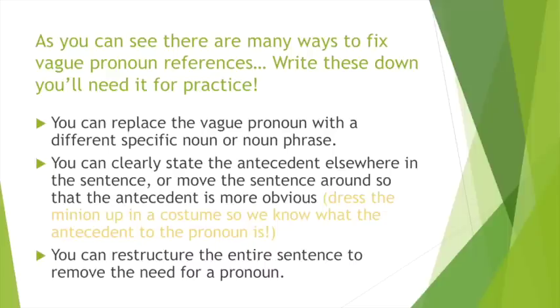You can clearly state the antecedent elsewhere in the sentence or move the sentence around so that the antecedent is more obvious. Or you can restructure the entire sentence to remove the need for a pronoun, just like we did when we said the emotional suppressant pills.